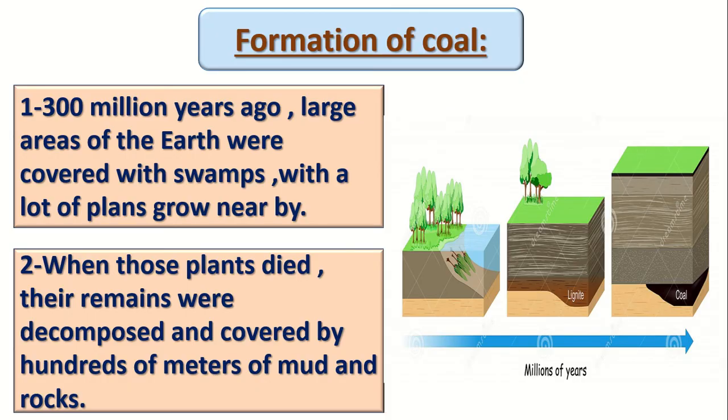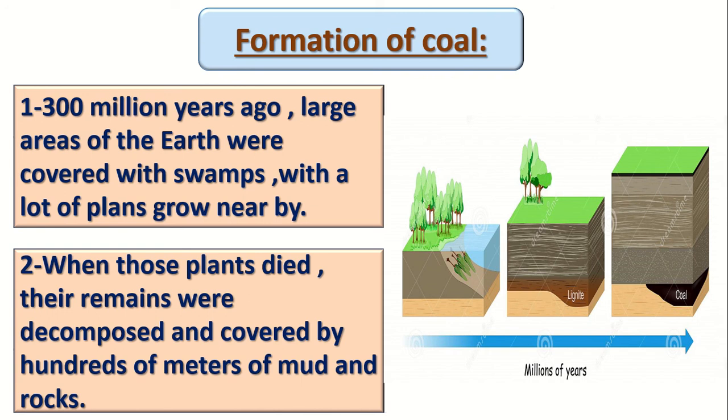Now let's talk about the formation of coal. From 3 million years ago, large areas on the earth were covered with swamps. And swamps means the green water. The green water is called swamps. Okay, and near these swamps, there are plants growing.